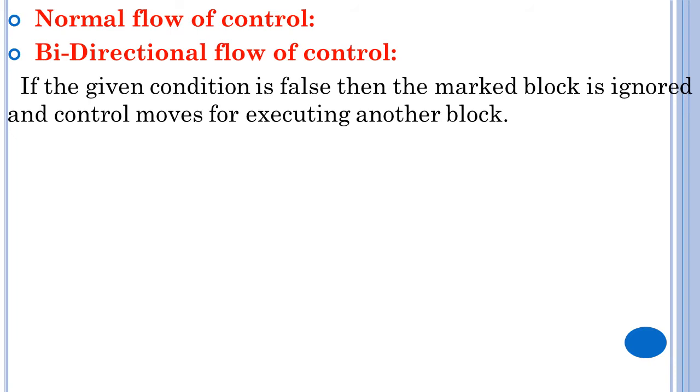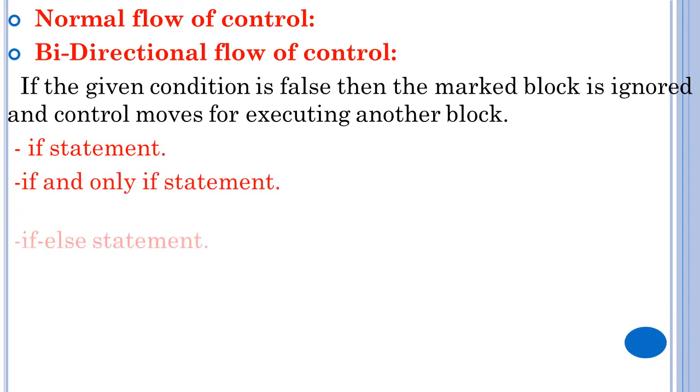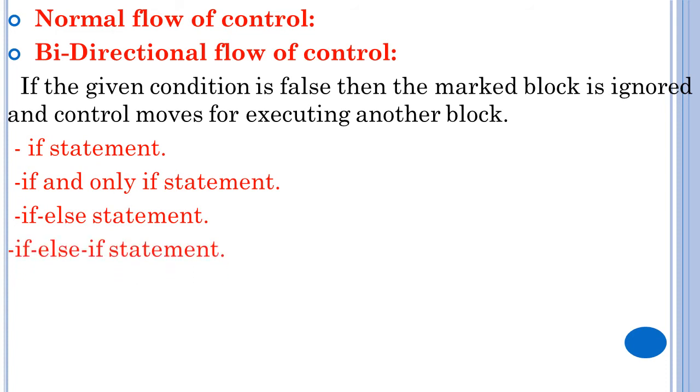You will check the condition. If that condition is true, it will execute one block. If the condition is false, it will execute another block. The true block will be removed from that. Either the true part will work or else the false part will work. That is about bidirectional flow of control. In the bidirectional flow of control also, so many types were there: if statement, if and only if statement, if else statement, and last one, if else if statement. I'll explain one by one with the example also, then it will be clear for you.